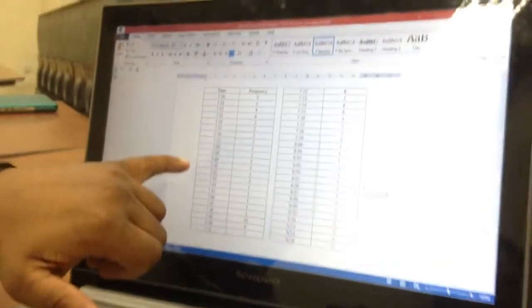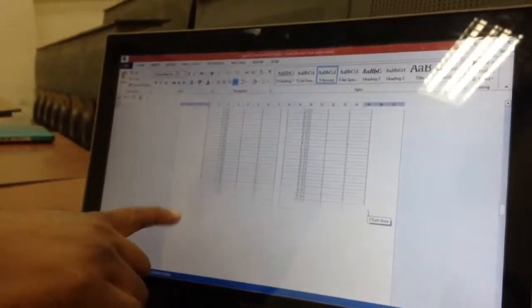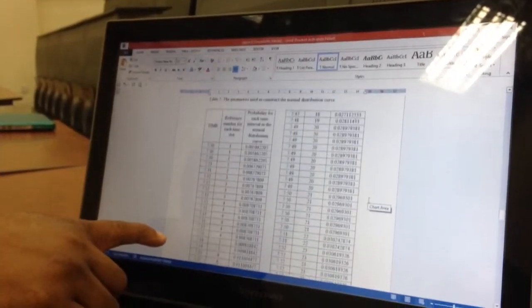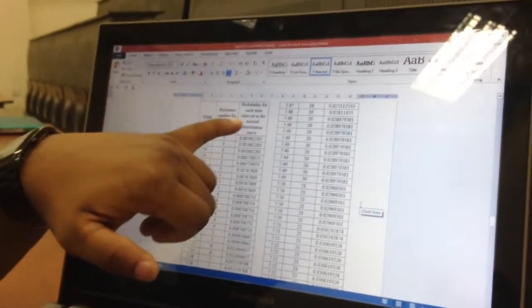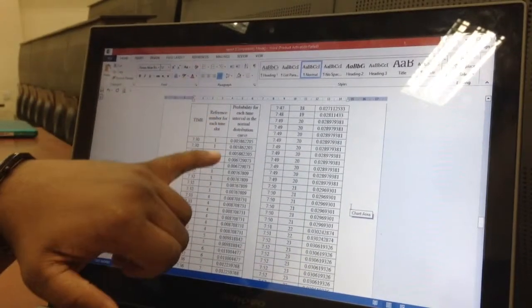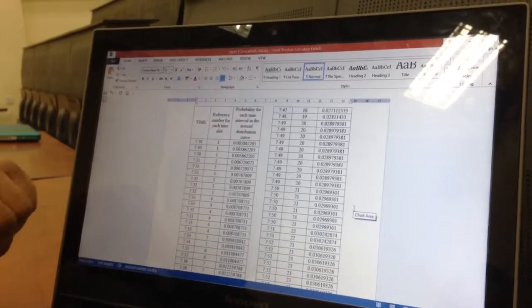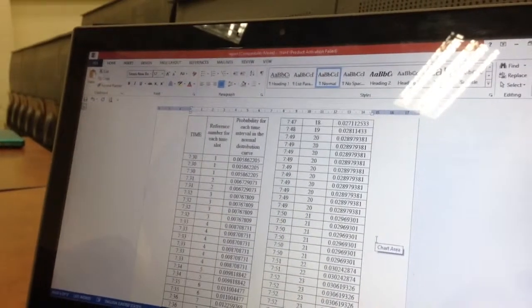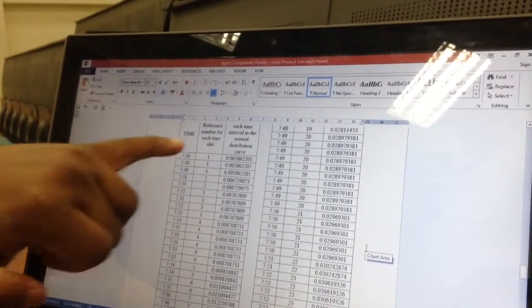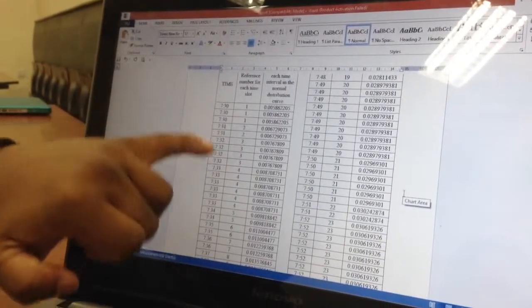This is the data that we collected, which will be in the report. This is the probability for each time interval in the normal distribution. We can get that from Excel software. And the next one is the reference number for each time slot.